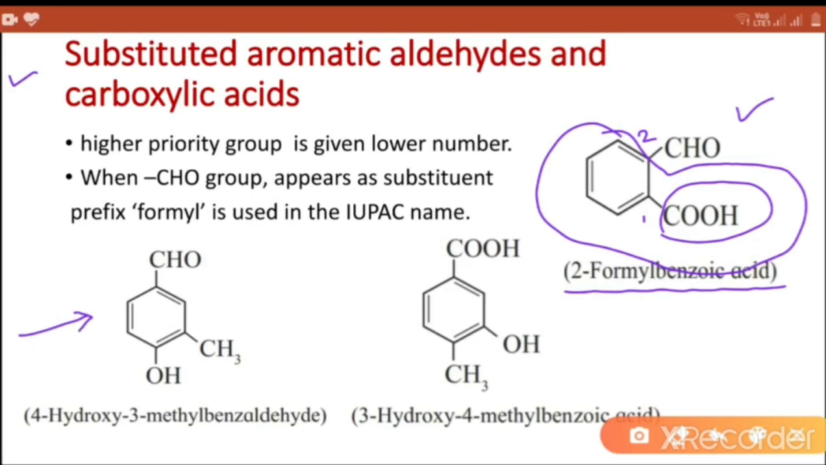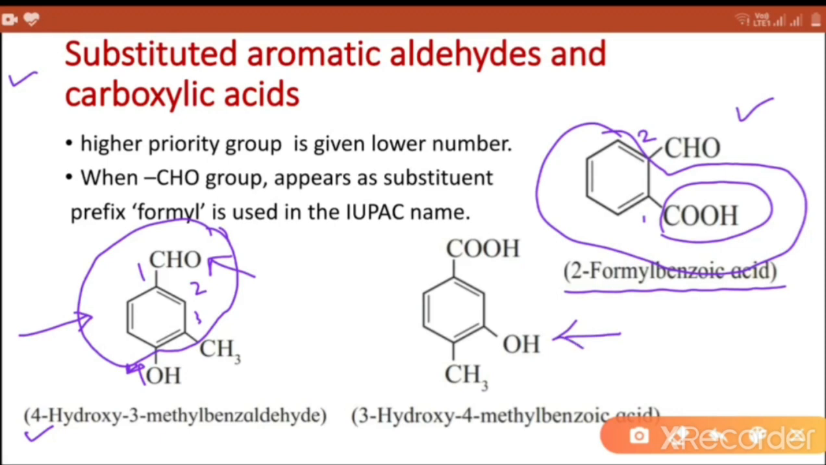Second example. IUPAC name 4-hydroxy-3-methyl benzaldehyde. This benzaldehyde is used as a parent compound. Means highest priority group is aldehyde. So lower number is given to aldehyde 1, 2, 3 and 4. So IUPAC name becomes 4-hydroxy-3-methyl benzaldehyde.